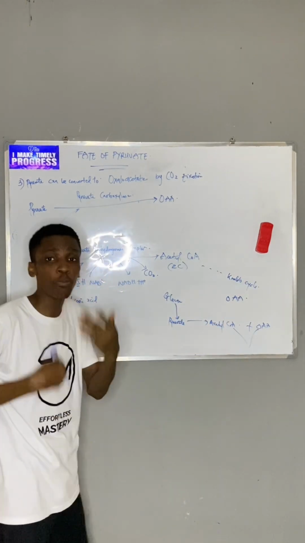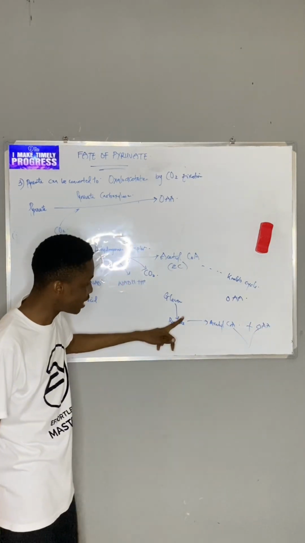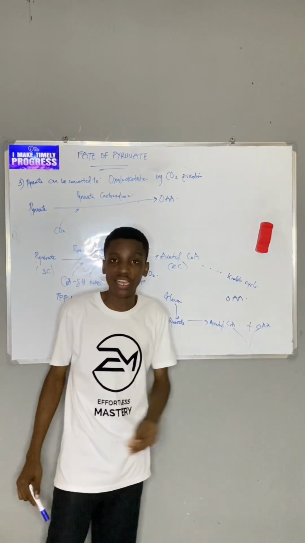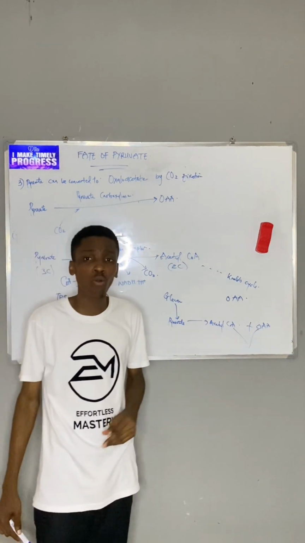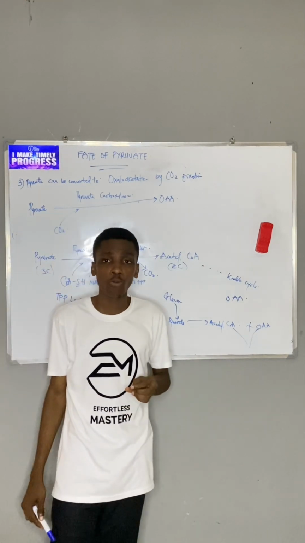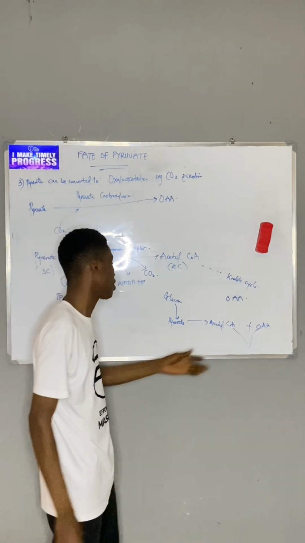So a way I replenish the OAA in the body is by, as time goes on, the pyruvate will not just form acetyl-CoA, the pyruvate will change directly to form OAA. And this kind of reactions are usually called anaplerotic reactions. It's one of the things we'll talk about when we are done talking about the Krebs cycle. So anaplerotic reactions.